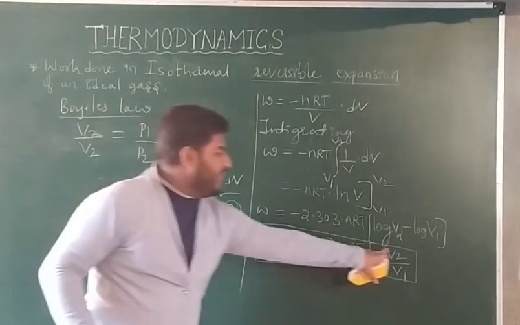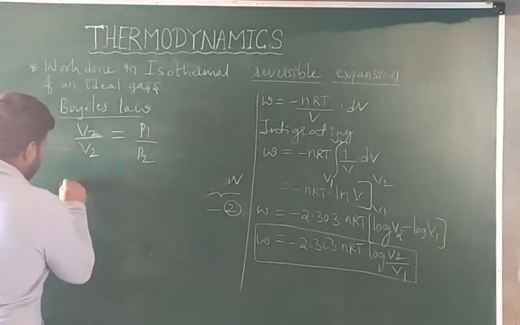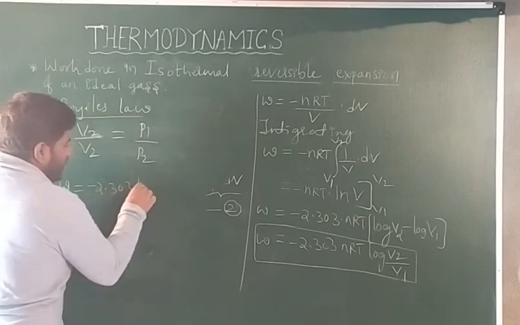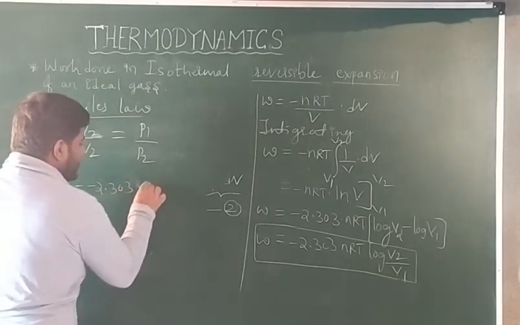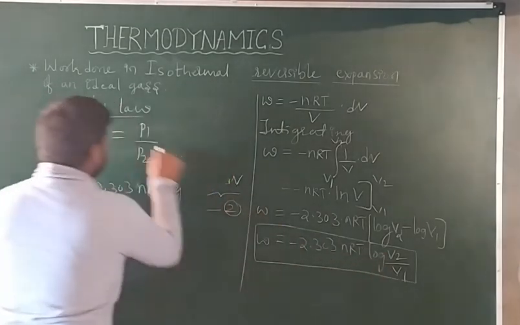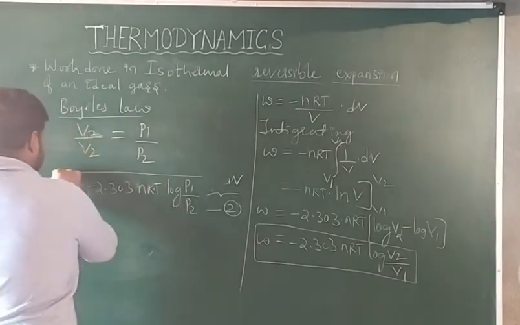So in place of V2 by V1, you can substitute P1 by P2 also. What you are getting? W is equal to minus 2.303 nRT log P1 by P2.